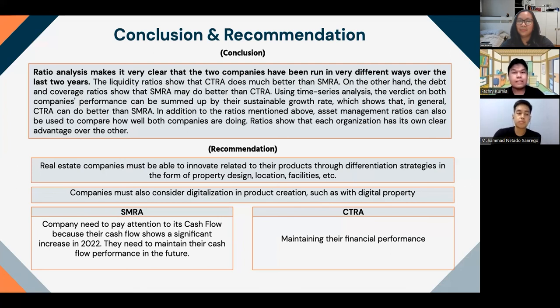The real estate property business will continue to develop over time, as will the need for housing. As a result, businesses must be able to innovate in terms of their products through differentiation. Strategies include more innovative designs, strategic locations at affordable costs, the kinds of dwellings provided, and so on. Companies must also consider digitalization in product creation, such as with digital property, which is electronic information that someone generates or owns.